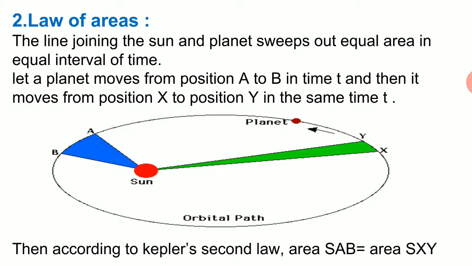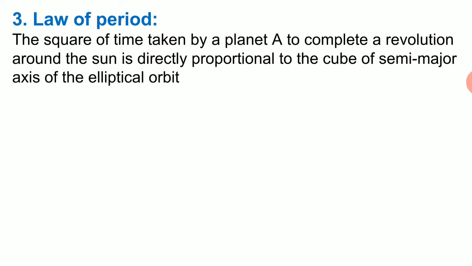So, what we are concluding here is that the areal velocity of the planet around the sun always remains constant. The next law is the law of periods. According to this, the square of the time taken by the planet of revolution around the sun is directly proportional to the cube of the mean distance from the sun, or we can say the cube of the semi-major axis of the elliptical orbit. That is, T square is proportional to r cube.